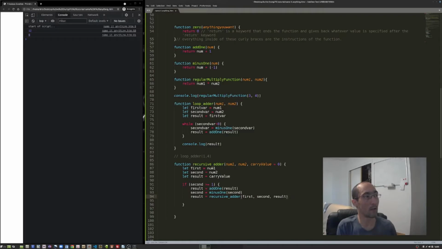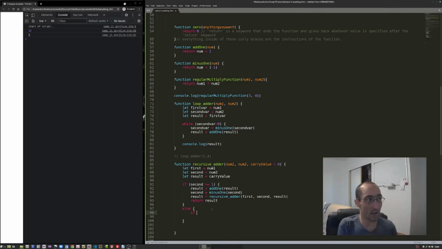Okay, so I guess if I do all this, I just want to return result at the end. So that takes care of one case. Else is another keyword. You can use it only after you've put in an if statement. Otherwise, it doesn't know what else you mean or that you're referring to.